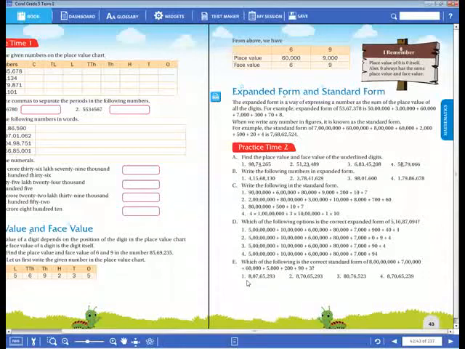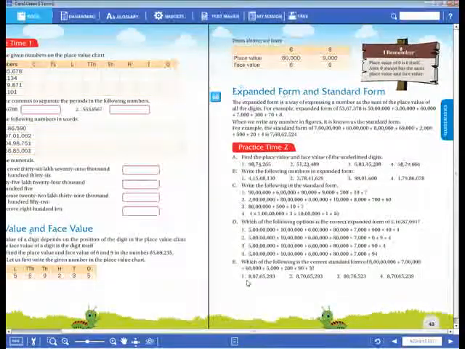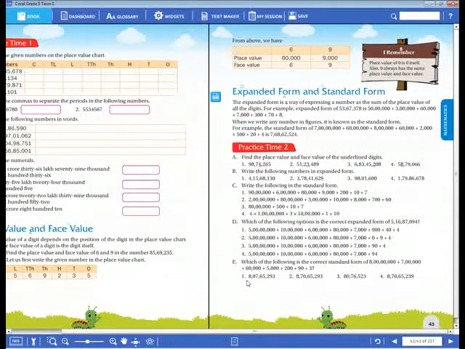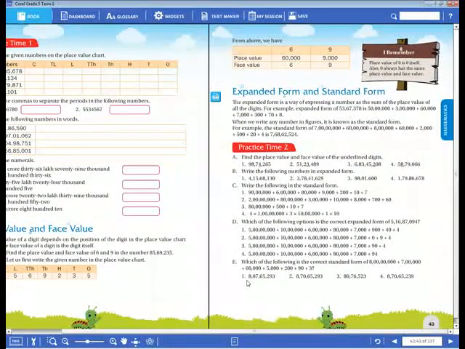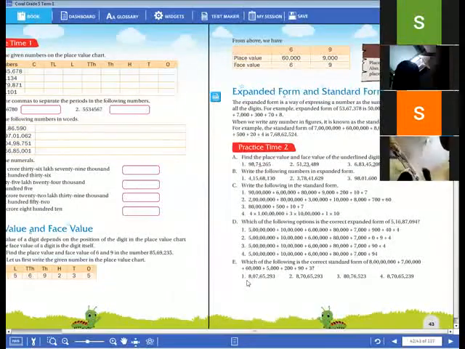What is the face value of this underlined digit, dear children? Now, please tell me. 3. Very good, Hemant. The face value of 3 is 3 itself. Like this, for the remaining 2 problems, you have to complete it, dear children.